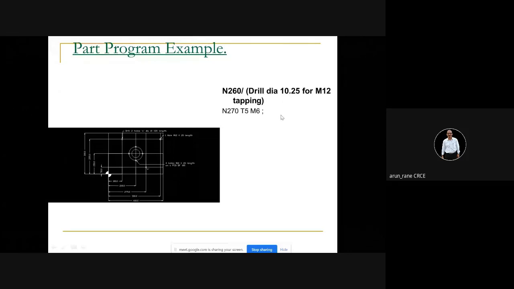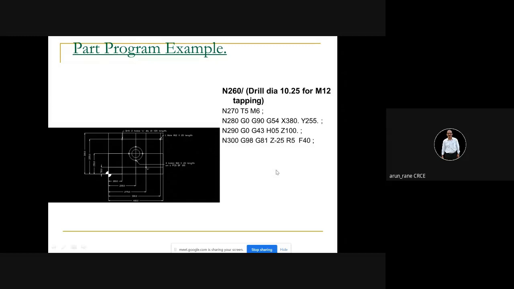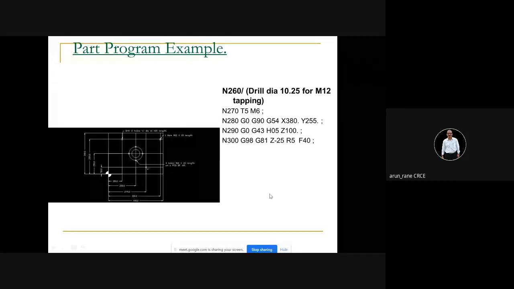So the position of this is X380 and Y255. X380 and Y255. This is your tool length compensation. Z minus 25 and R5. So instead of R5, I have told you to use G0 Z2.